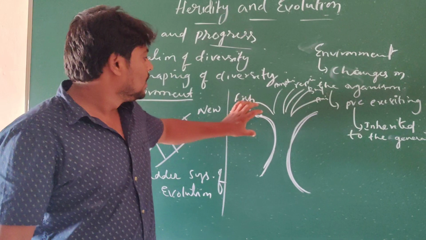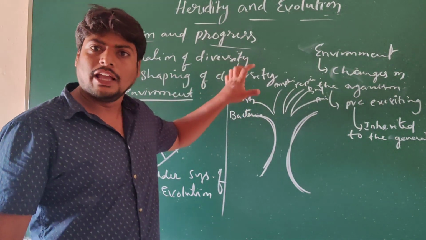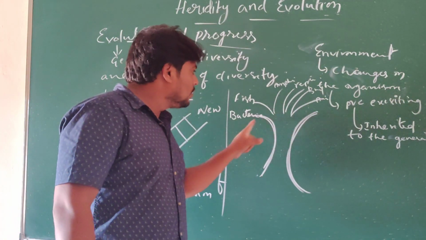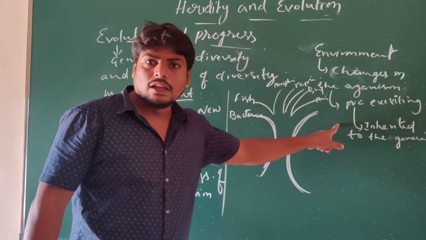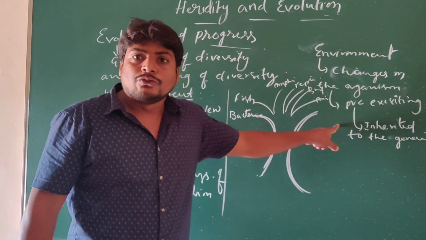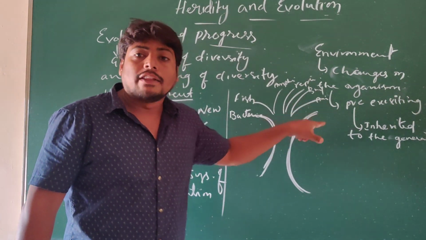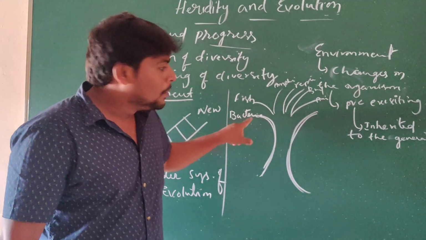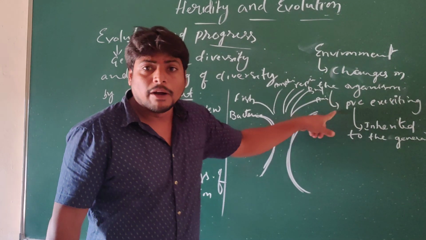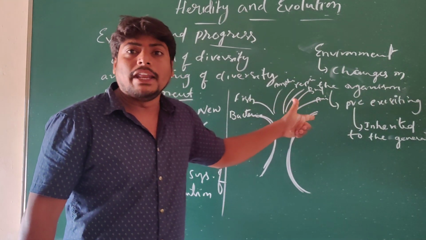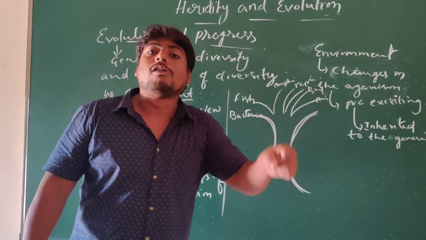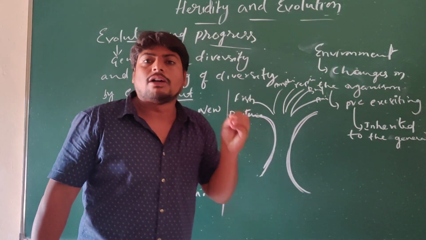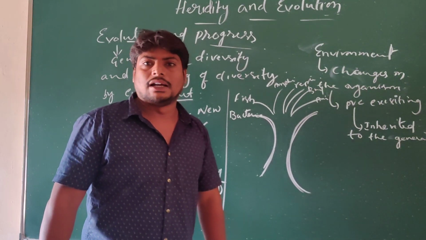Is it or not? Here bacteria, which are pre-existing, developed from simplest to complex. From the pre-existing organism, a new organism evolved. So the evolution or progress should occur in the pre-existing organism, not in a new organism. The development occurs from simple to complex. How is the development occurring? From simple to complexity. Understand?